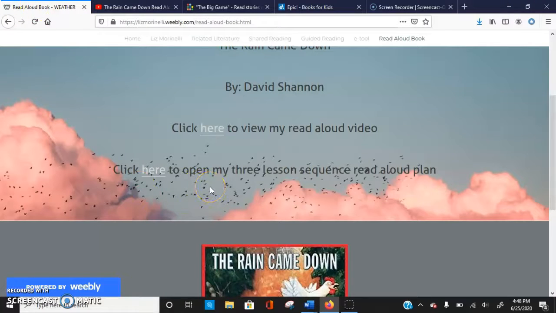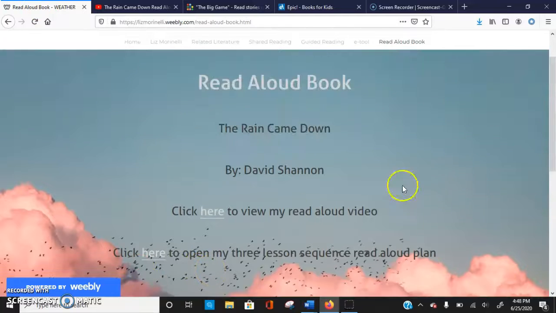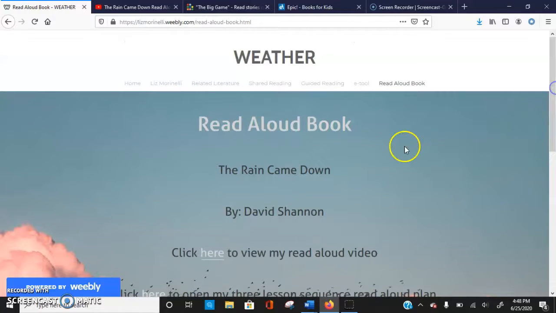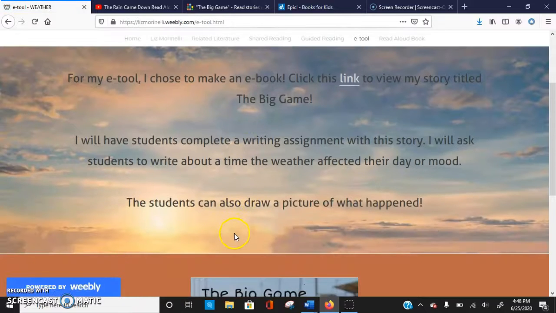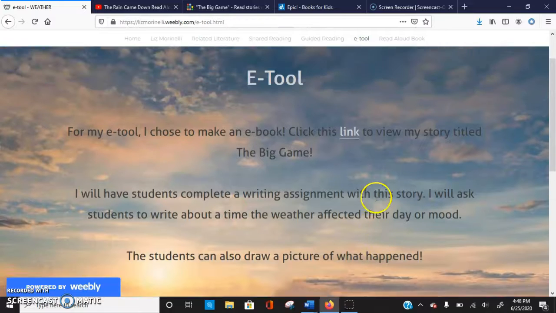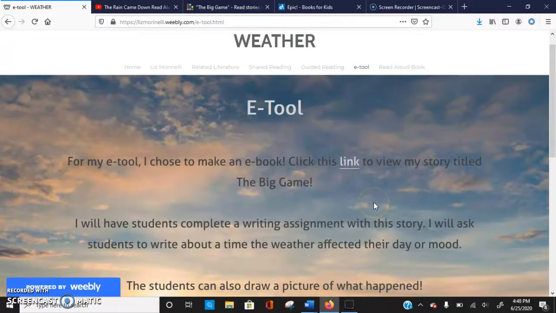All of these links provide support for students as I plan out my guided reading, shared reading, and read aloud plans. My ebook also encompasses a writing assignment for students where I can test their ability to relate back to the story and test their comprehension. All of my lesson plans teach students how to read both independently and as a group and to help them better comprehend material. I can assess my students through the different components I have included in my different reading plans.